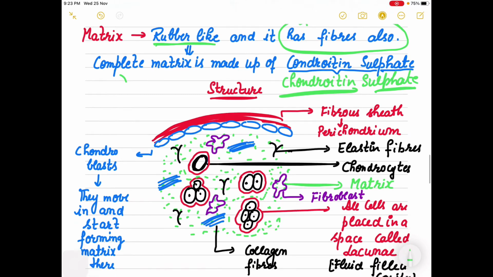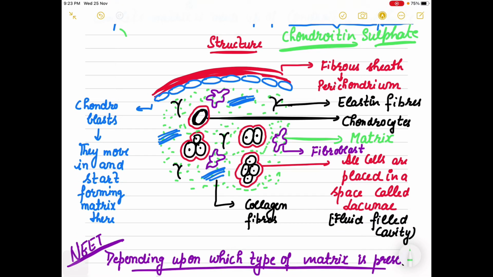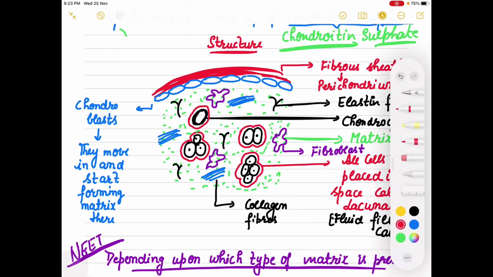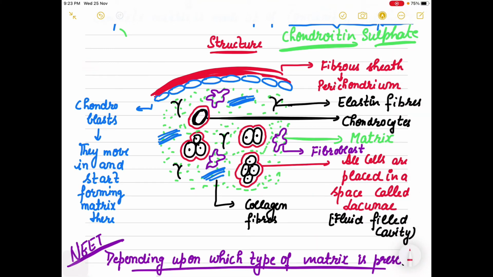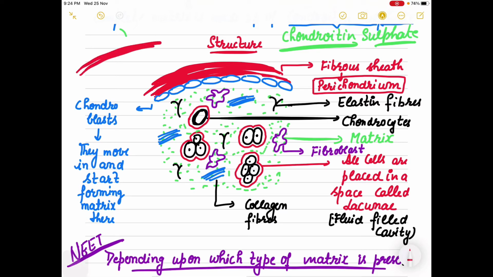So how does it look when we draw the structure of cartilage? The outermost covering has a fibrous sheath, like this, right? And this fibrous sheath is known as perichondrium. Outermost there is this fibrous sheath, and it is known as perichondrium. When you move to the inner side, these are the cells which are known as chondroblasts.